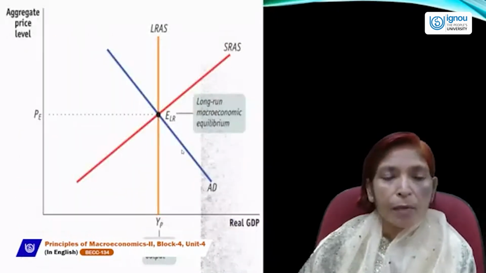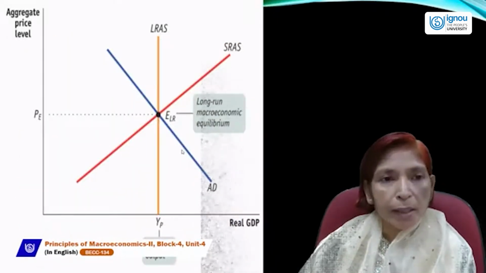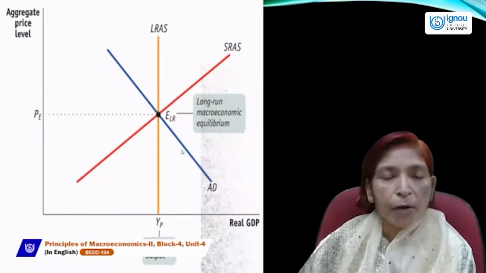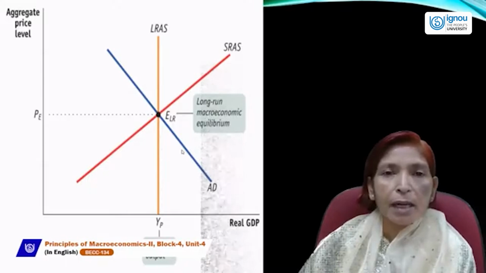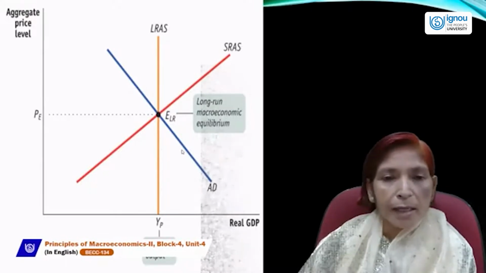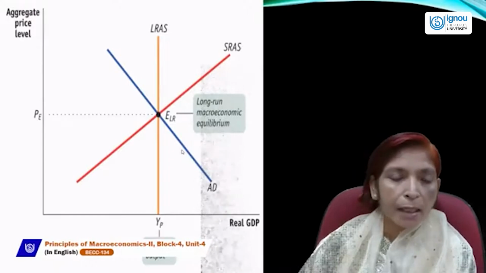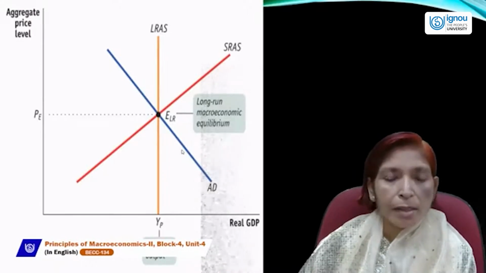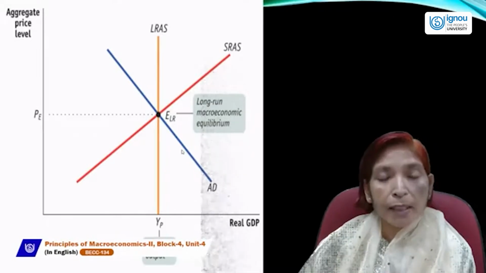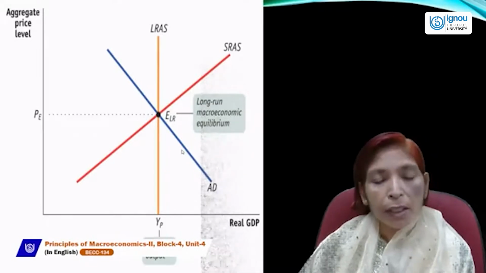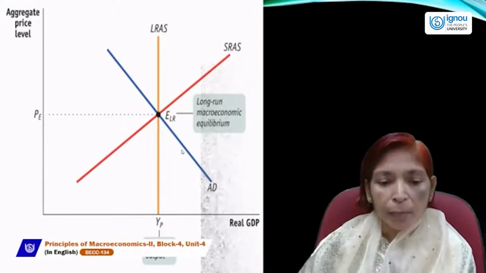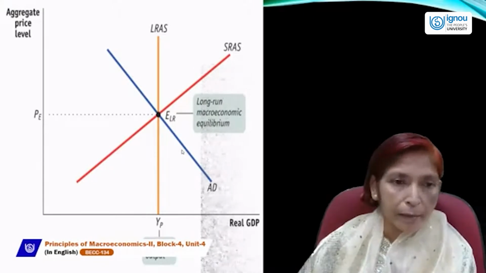Now this is the diagram of long run macroeconomic equilibrium. Here long run macroeconomic equilibrium can be determined with the help of where the AD and AS curves intersect each other. The LRAS curve is vertical, the SRAS curve is an upward sloping curve, and the AD curve is a downward sloping curve. Where all these curves intersect each other, the equilibrium point is determined, and this equilibrium point is called long run macroeconomic equilibrium. So this is the long run macroeconomic equilibrium determination diagram.